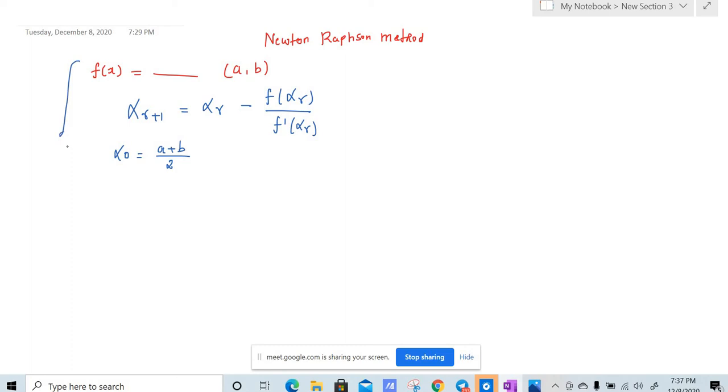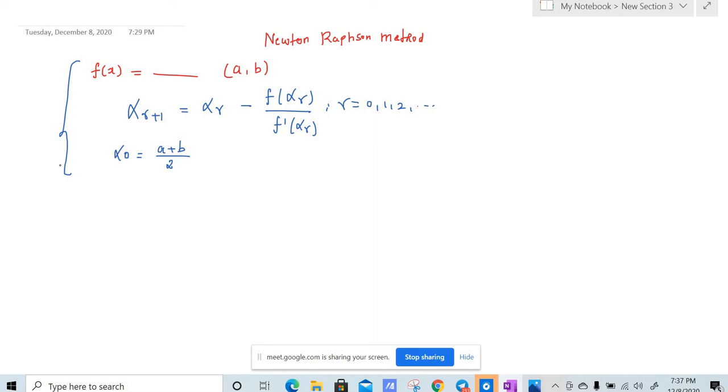That's it. These are the assumptions you make in the Newton-Raphson method. You have to run r equals 0, 1, 2 and so on. At some stage you will get two alphas equal up to the required decimal places, and then that is the answer. We'll work with problems, and it will be very easy for you.